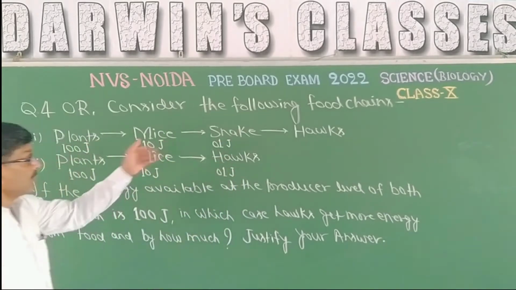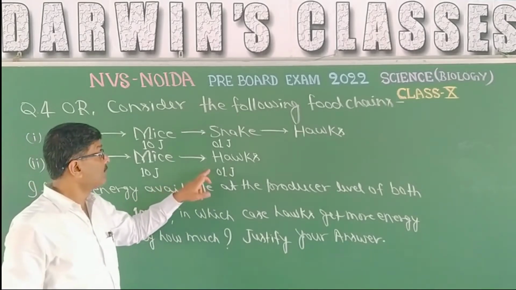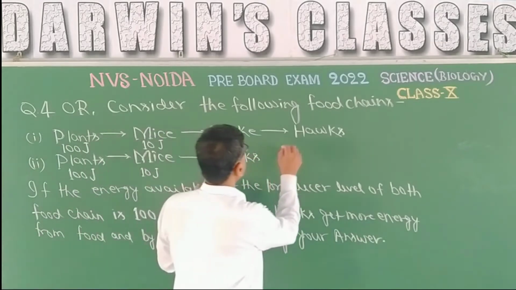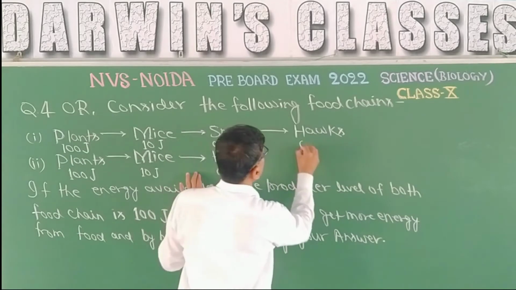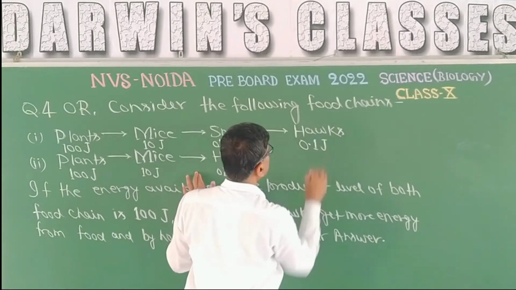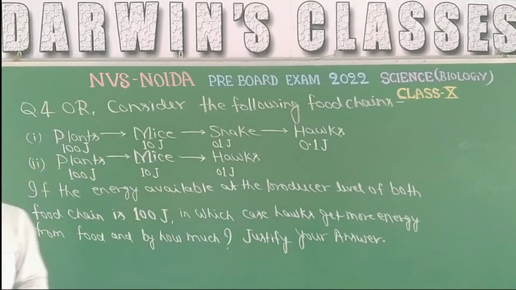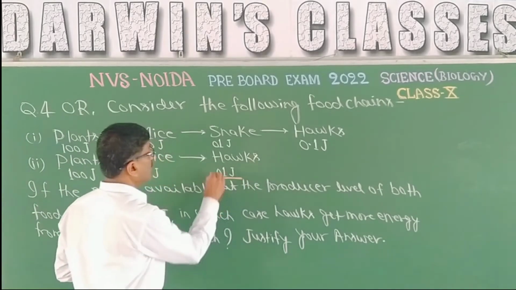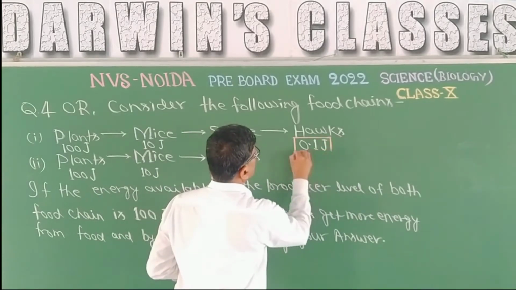So in both food chains, you can see that here the hawk is getting 1 joule, but here the hawk will obtain only 10% of 1, that means 0.1 joule. Here it is 0.1 joule, here it is 1 joule. So it is clear that in the second food chain the amount of energy is greater than in the first food chain.